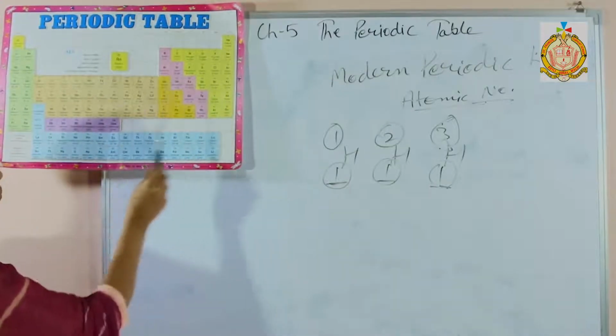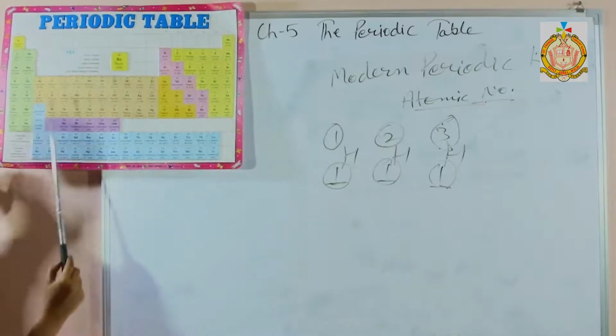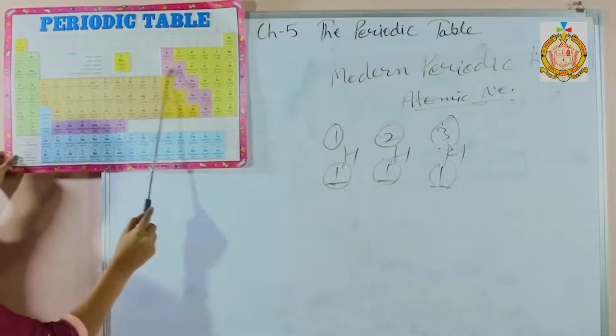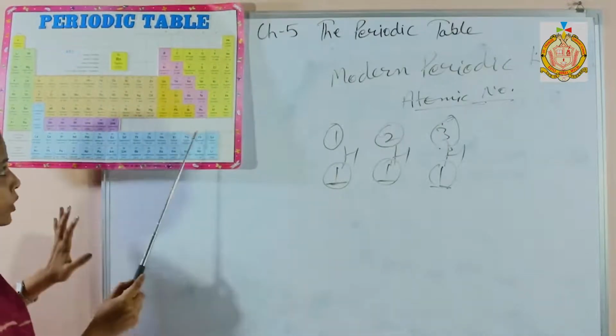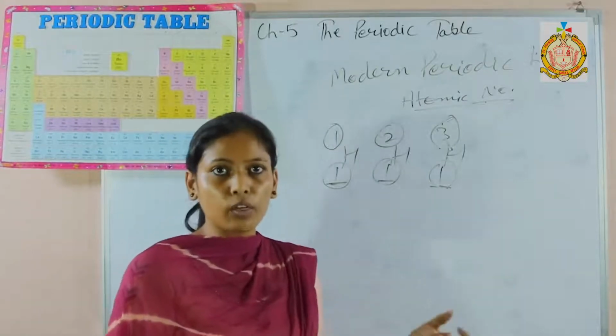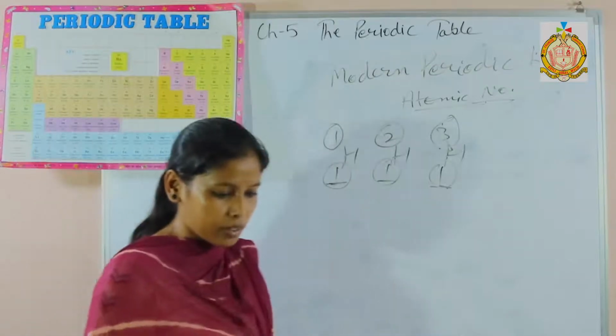And when you see the horizontal rows, how many are there? Don't count these last two. 7. So total how many periods are there? 7. And columns are groups. So total 18 groups and 7 periods are there.